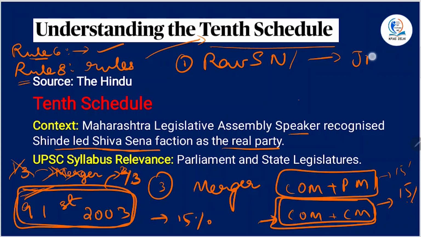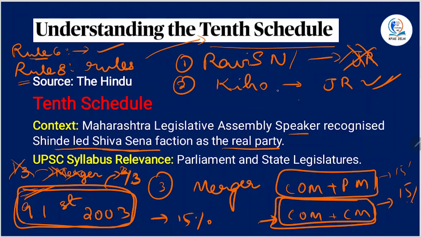That means no judicial review. While in Kihoto Hollohan versus Zachilhu case, which is very famous, the Speaker's decision in defection cases was deemed to be tribunal-like and was subjected to judicial review.